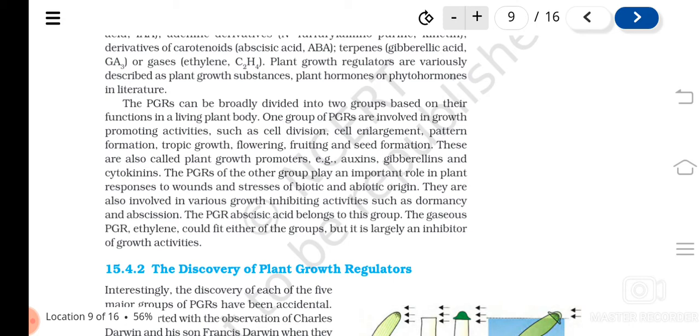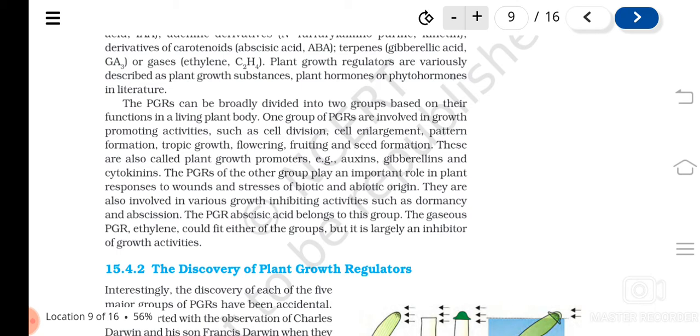And the attack of pathogens, all these are biotic stress. Understood? So the plants are able to respond to biotic or abiotic stresses because of the other group of hormones. What are they? Ethylene and abscisic acid.